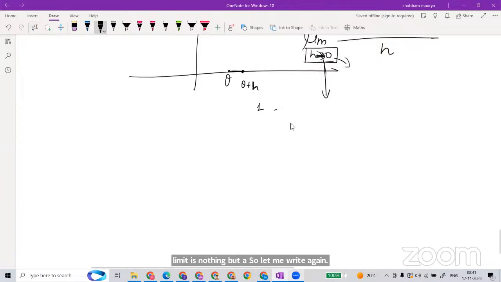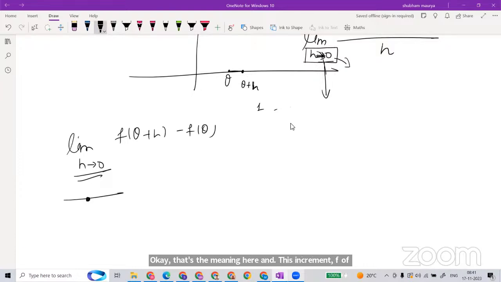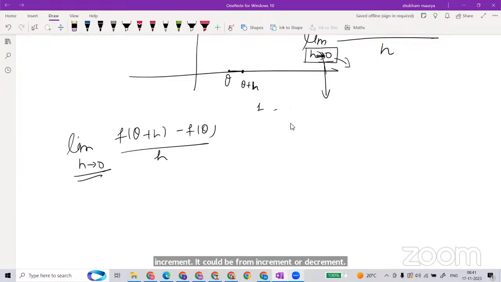The definition of the limit is: limit h goes to 0. This includes both positive and negative. Okay, that's the meaning here. And this increment, f of theta plus h minus f of theta, includes both increment and decrement, upon h. So this is the existence: if this limit exists, then the function is differentiable.